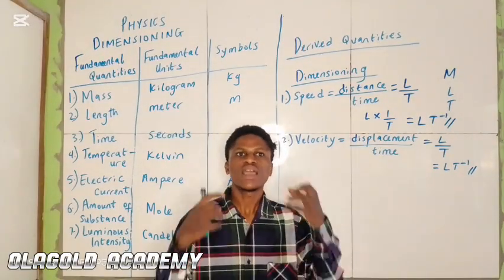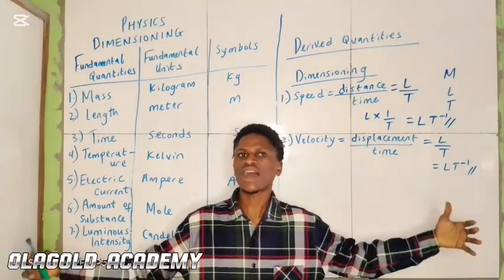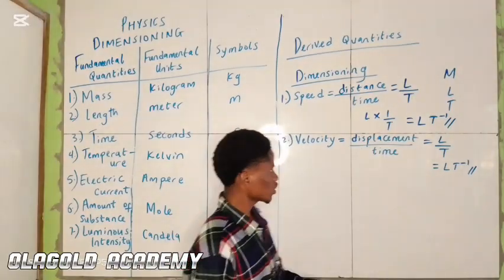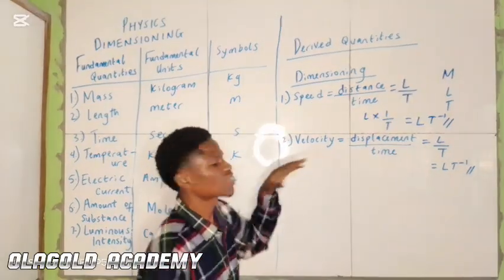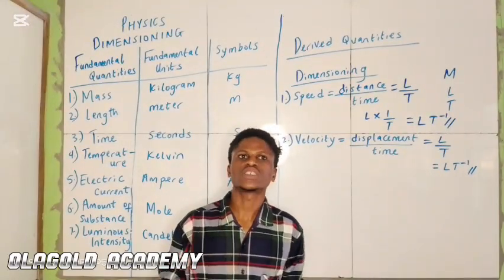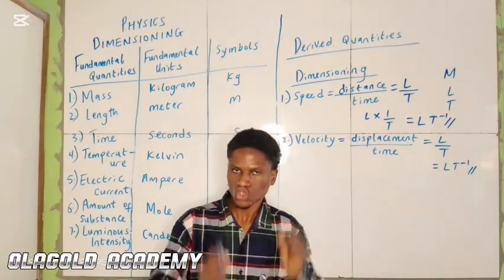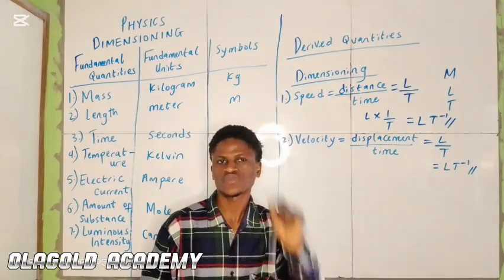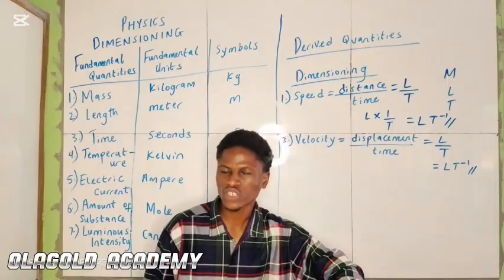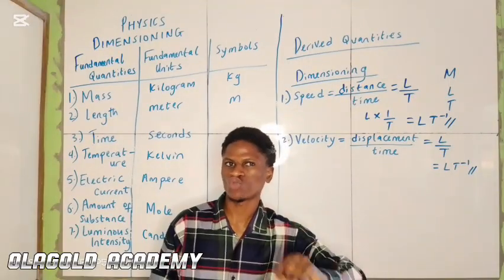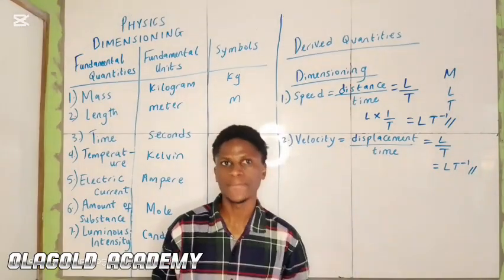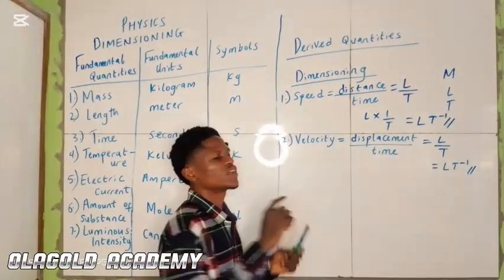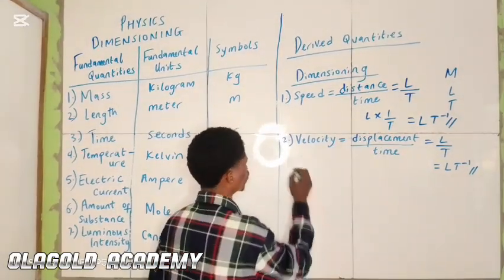Now take note, any physical quantities that have the same SI units will always have the same dimension. For instance, speed and velocity have the same SI unit, which is meter per second, so they will have the same dimension. Stress and Young modulus have the same SI unit, which is Newton per meter square, so they will also have the same dimension. Take note of that. Now, the next physical quantity we are dimensioning is acceleration.